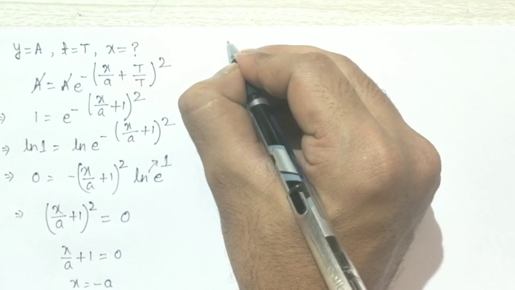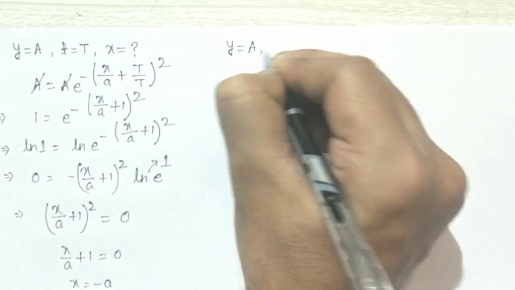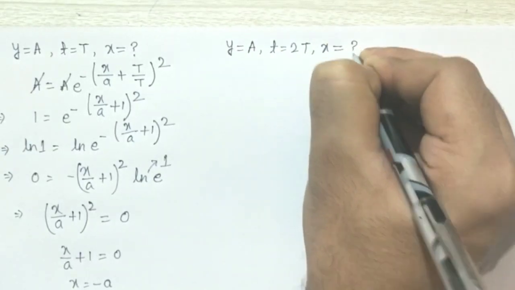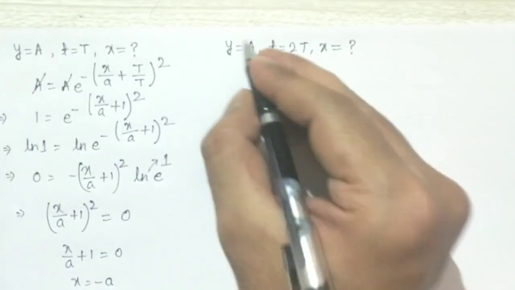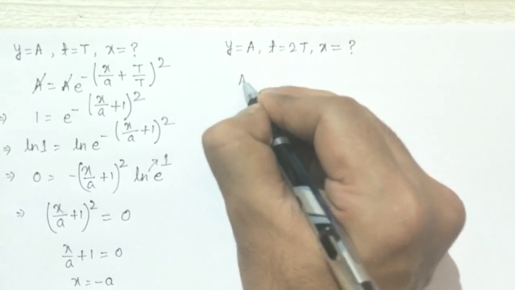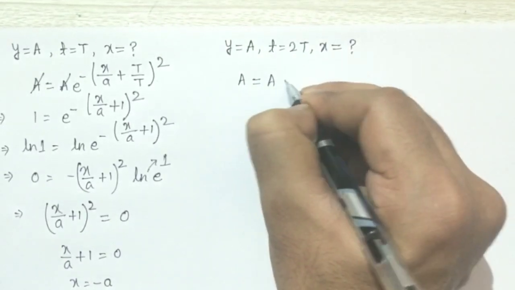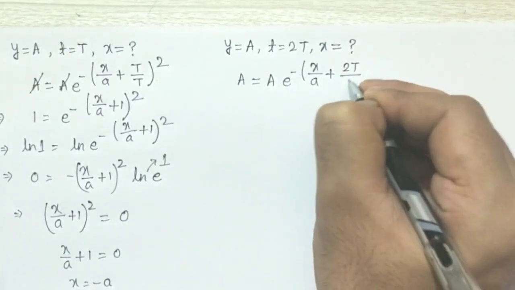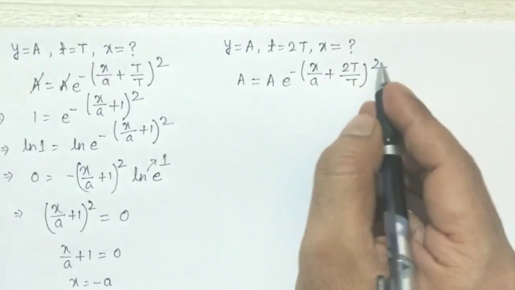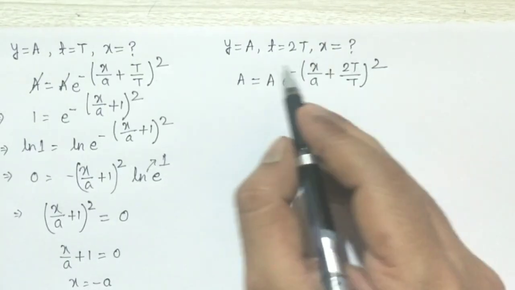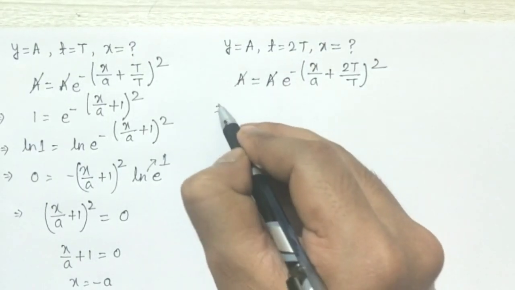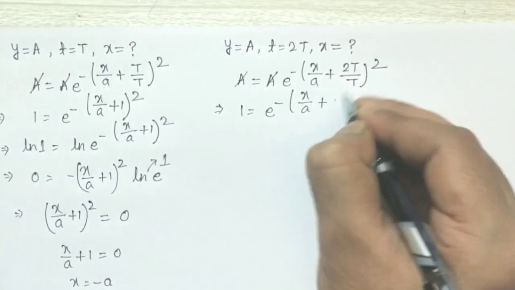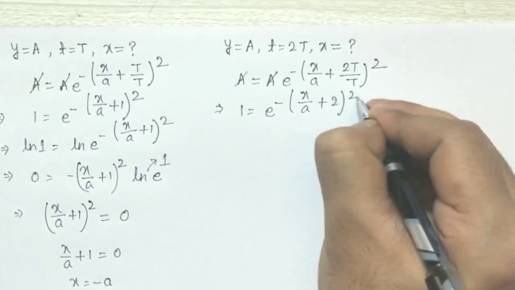In the second part they are asking at y equal to a and t equal to 2T, find the location of the given wave. Now simply substitute the value of y equal to a in the given equation of the wave, and in place of small t substitute 2T by T whole square. Now simply simplify this relation and find x. So again a will cancel out. So 1 equals e to the power minus x by a, T cancels out, so this will become 2 whole square.